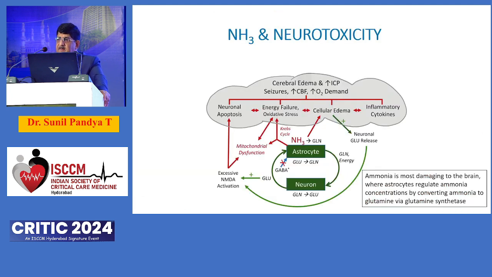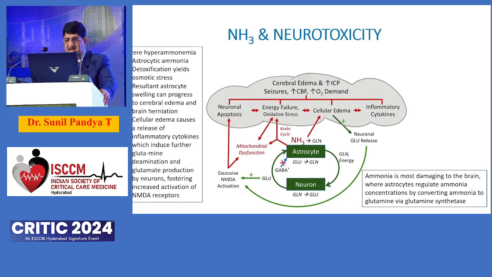So what happens in the brain? Basically, as has been said by Dr. Pavan, the astrocyte metabolizes ammonia into glutamate, which again is a false transmitter, and it can increase the neuroinflammatory response, which can lead to raised intracerebral pressure, cerebral edema, and eventually herniation and death if things are not taken care of.